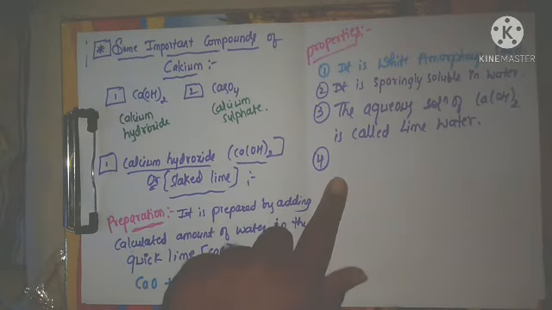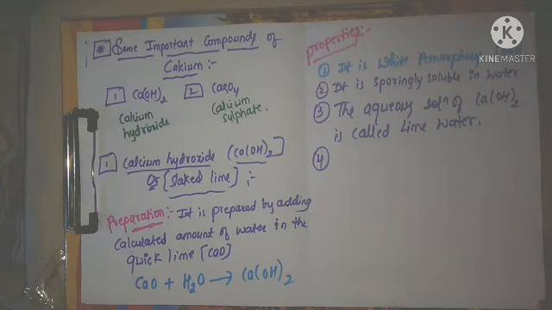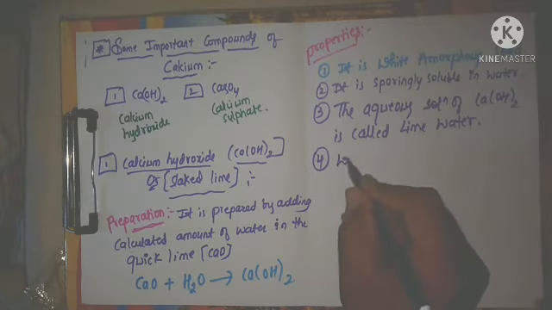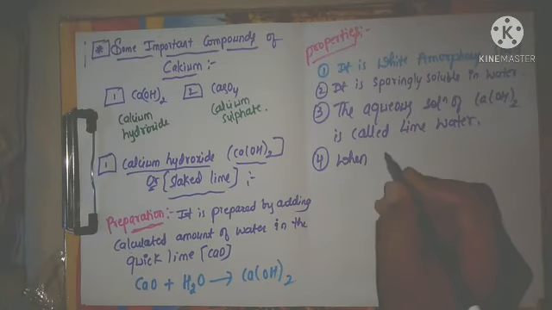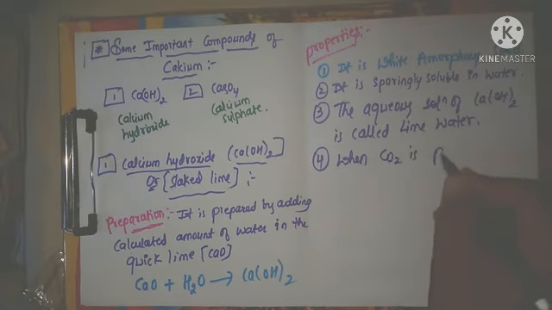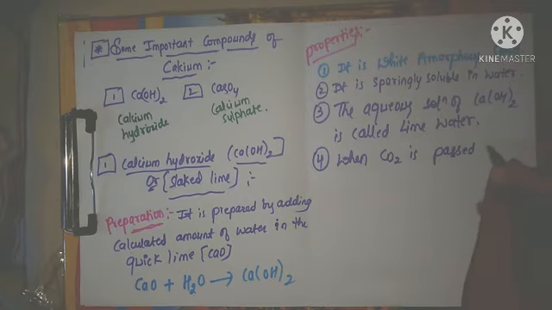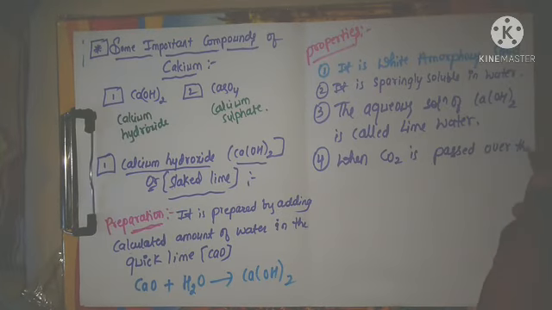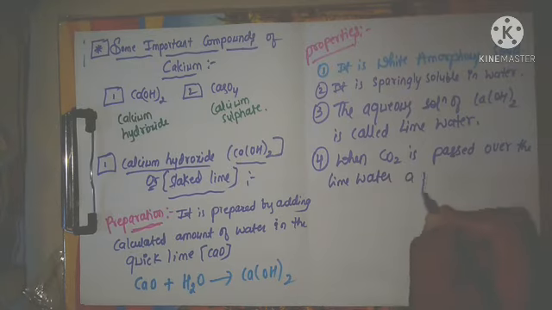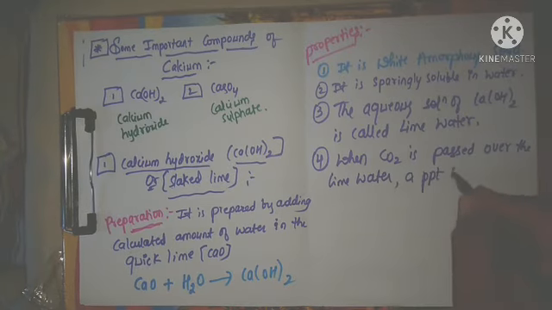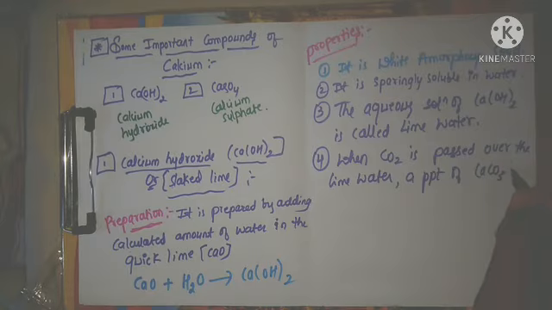That is what I am writing here. The fourth one is: when carbon dioxide is passed over lime water, a precipitate of calcium carbonate is formed.